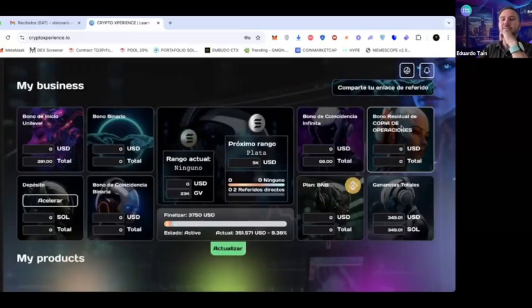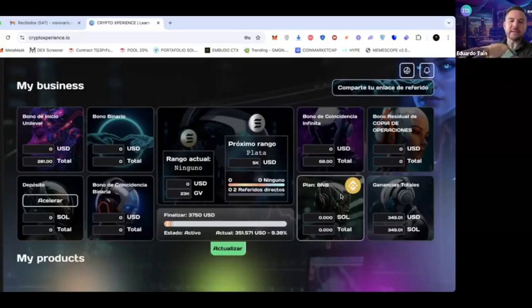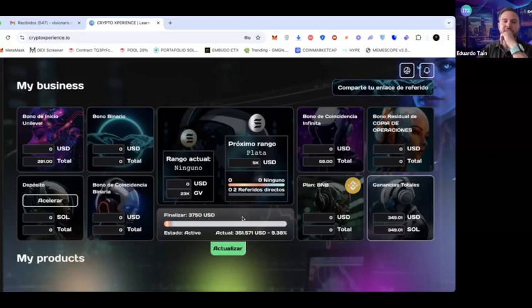Residual bonus, this is from copy trading. The residual, here is the current plan. This is a plan in this specific account. As an example for you to see, it is a BNB plan. The BNB of 2,500 and total earnings. Well, here the deposit will also appear, which we will do later. Binary matching bonus. This is the matching bonus of the binary.